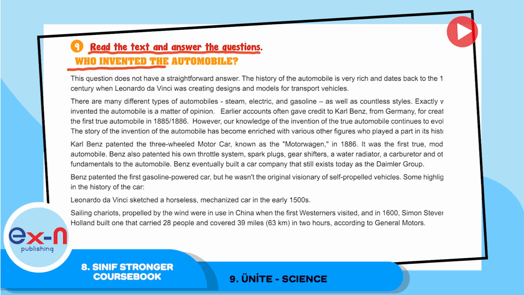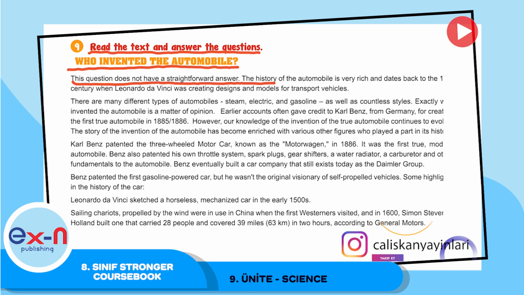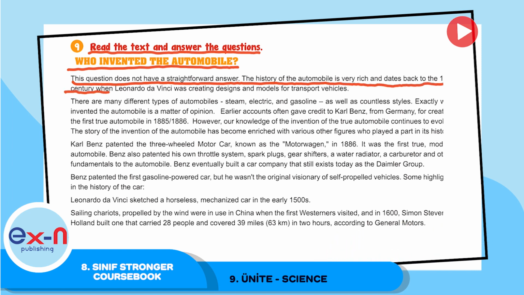Another text. Read the text and answer the questions. Who invented the automobile? This question does not have a straightforward answer. The history of the automobile is very rich and dates back to the 15th century when Leonardo da Vinci was creating designs and models for transport vehicles. There are many different types of automobiles: steam, electric, and gasoline, as well as countless styles.